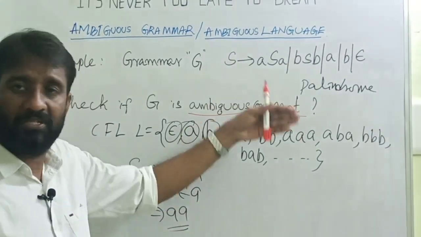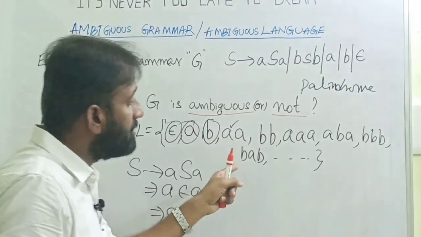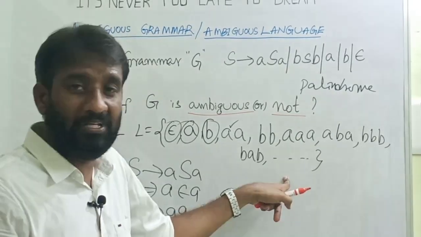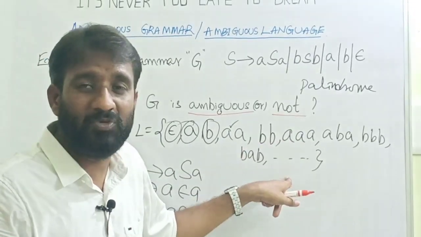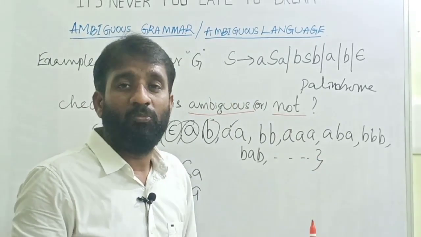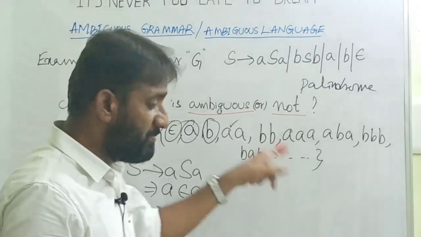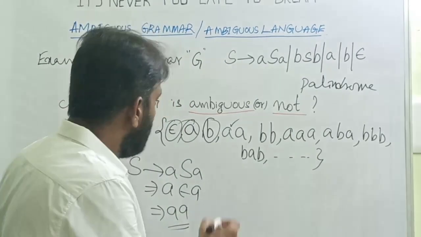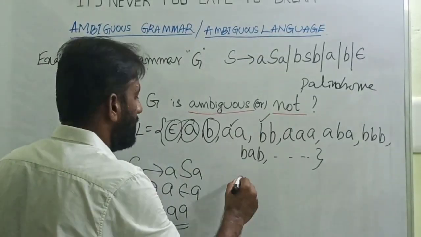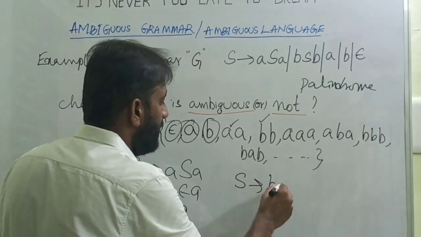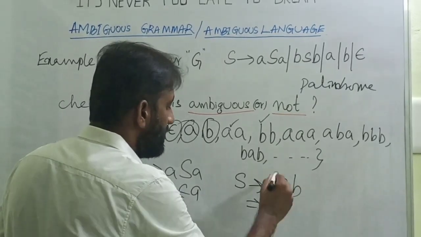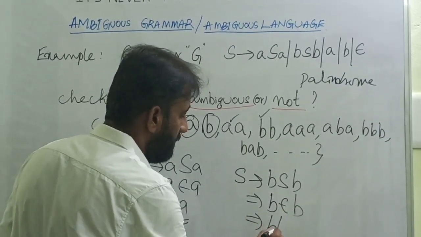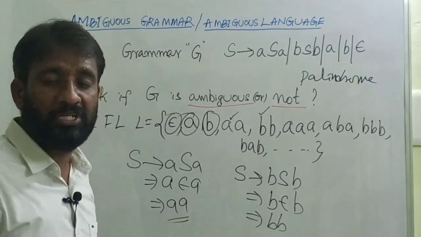Okay, let's try for another string. I told you, if for at least one string in the entire language there is a possibility of more than one leftmost derivation, more than one rightmost derivation, or more than one parse tree, you can say that the grammar is ambiguous. Otherwise, it is unambiguous grammar. Now I have to check for bb also. Same thing. S → bSb. Now S can be replaced with epsilon. Now b epsilon b, now it is bb. No other possibility to generate the same string.